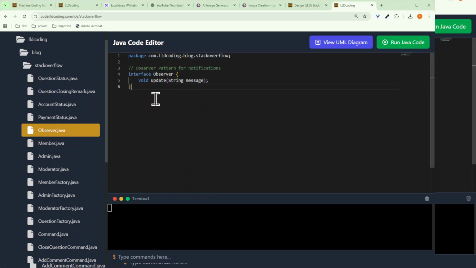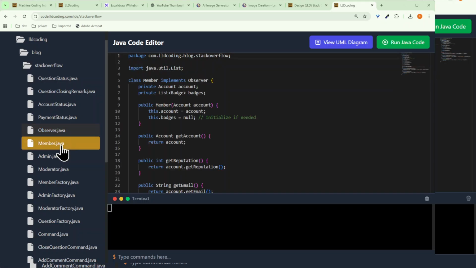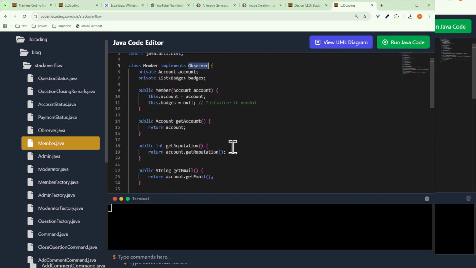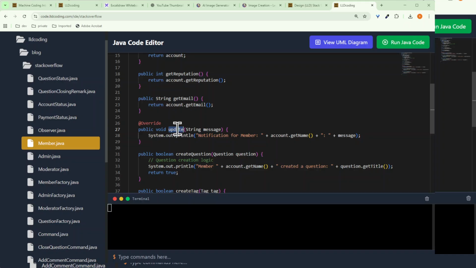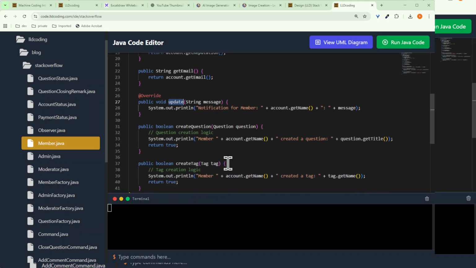So we have used the observer pattern. Whenever we want to be notified about any update, we are implementing the member class with the observer. Member is registered as one of the types of the observer. So if we want to notify the member later on, we can just call the function dot update to notify the member that hey, this change has been done. Now take the action according to the way you want.